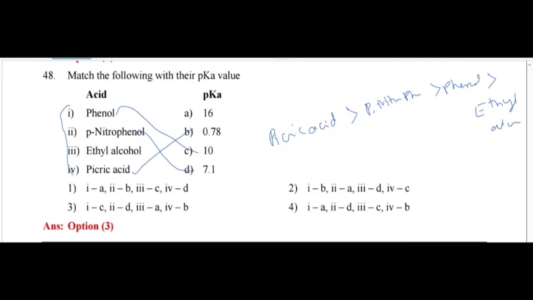First I am arranging these according to their acidity. Picric acid is more acidic compared to paranitrophenol, which in turn is more acidic compared to phenol. Phenol is more acidic compared to ethyl alcohol. So ethyl alcohol is the least acidic. Less acidic means a higher value of pKa. So the highest value of pKa is 16, for ethyl alcohol.